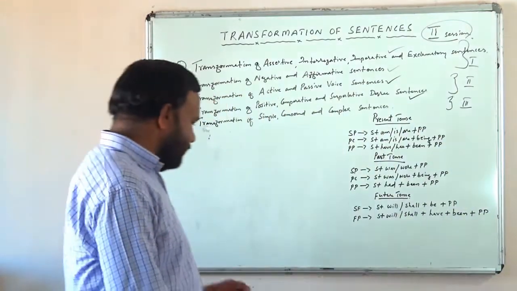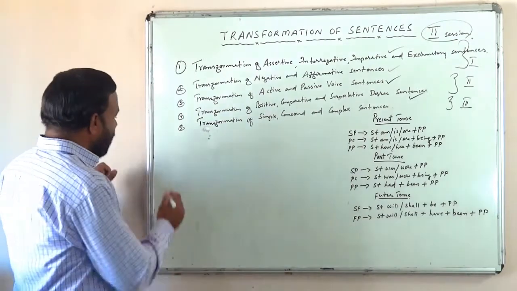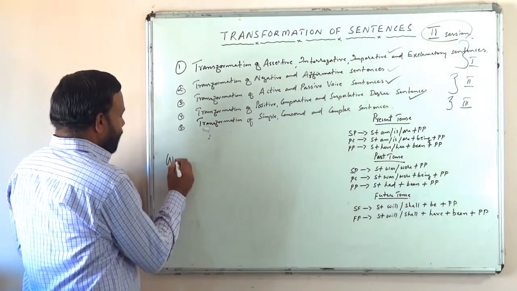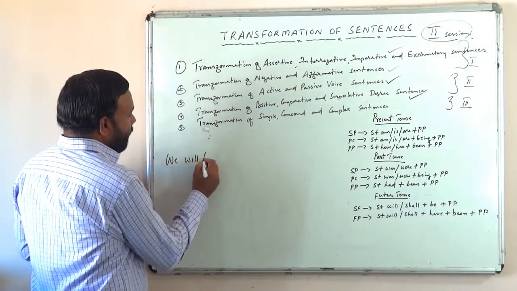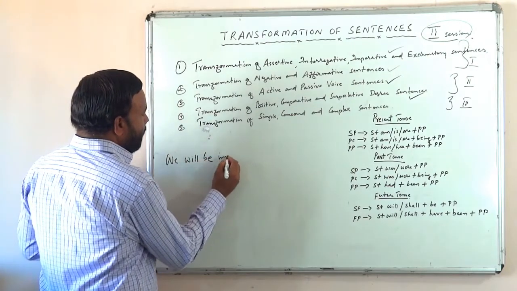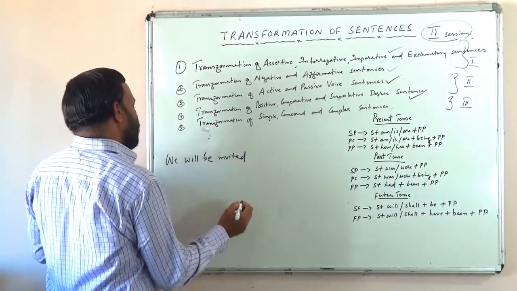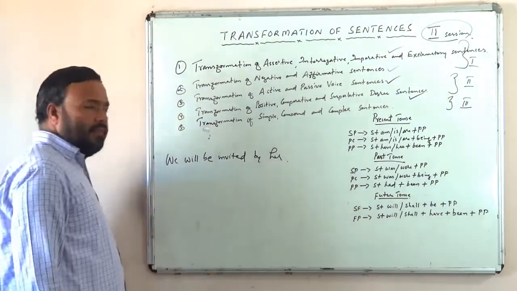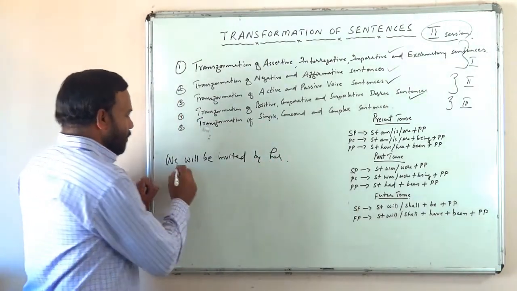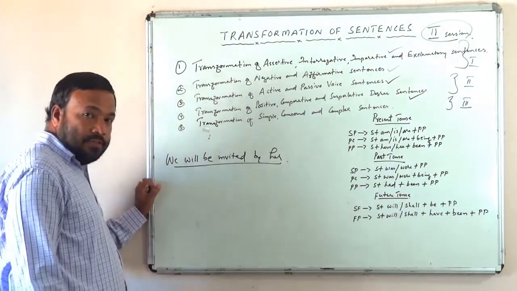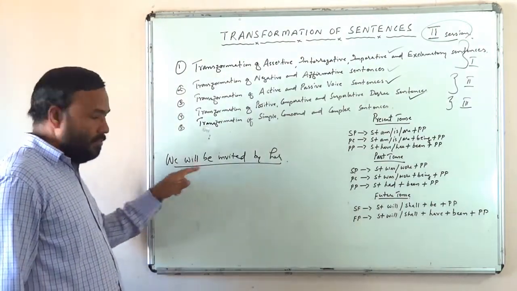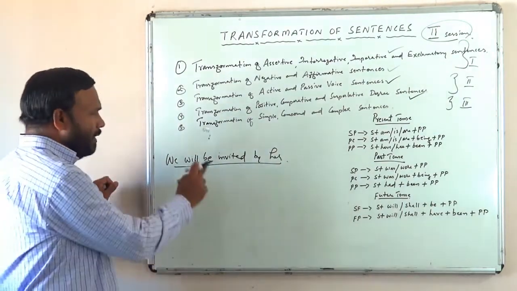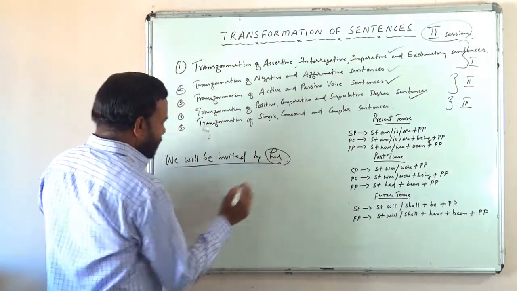See another sentence. We will be invited by her. So, the sentence is in which tense? Simple future passive. So, what will be the active? Very simple. Who is doing the action? She, isn't it?